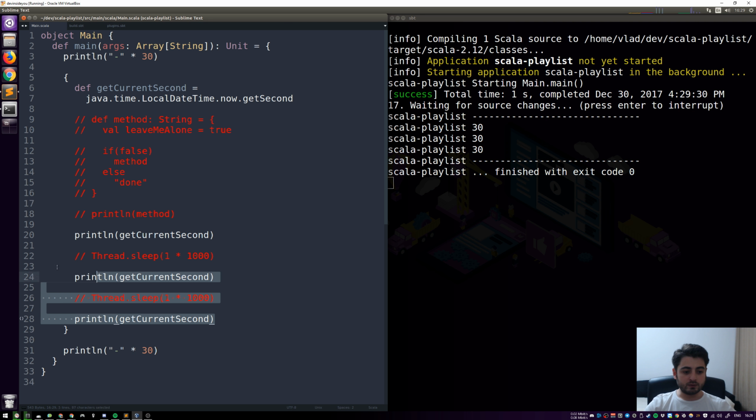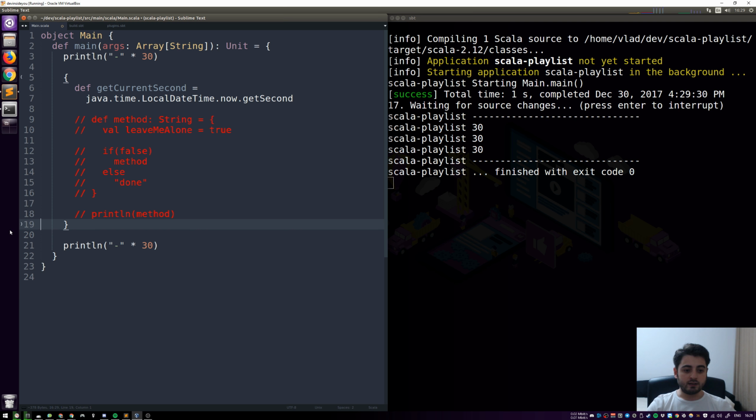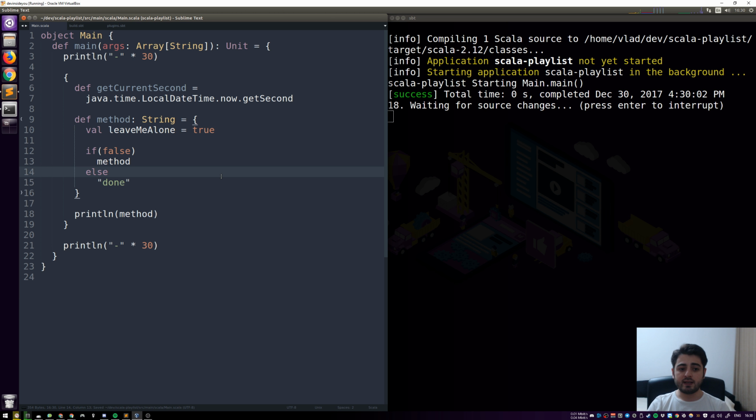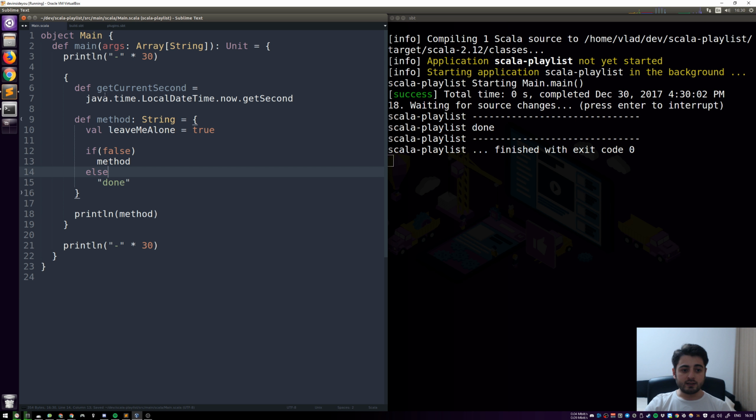Let's revert all that. So we don't need this whole get current second. We just need our example, this thing. So we're back to the endless loop, but we're not using this get current second thing. Okay, so let's actually use it. The way we use it is in the if expression.